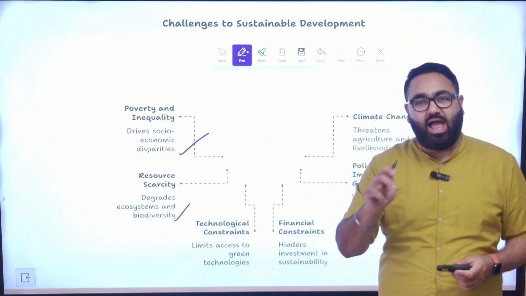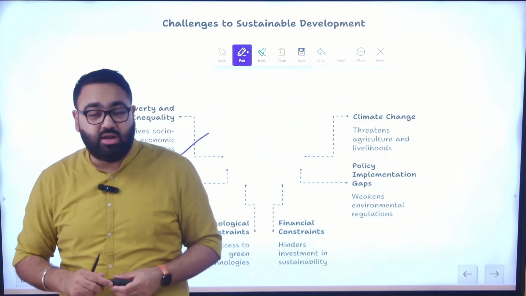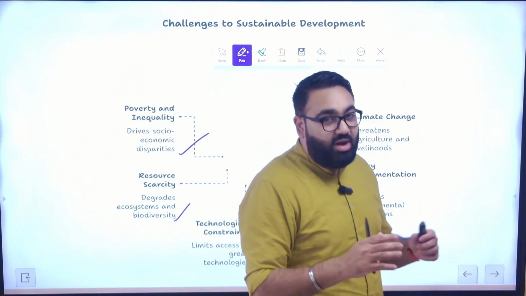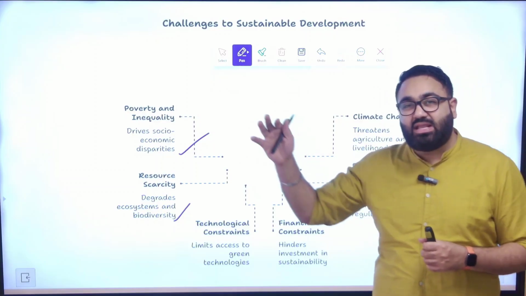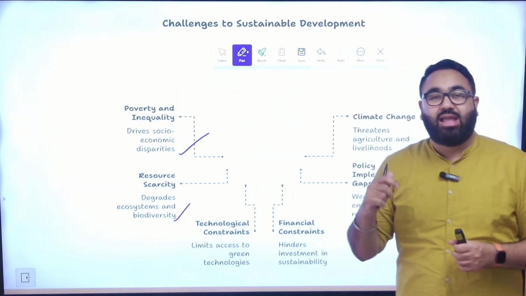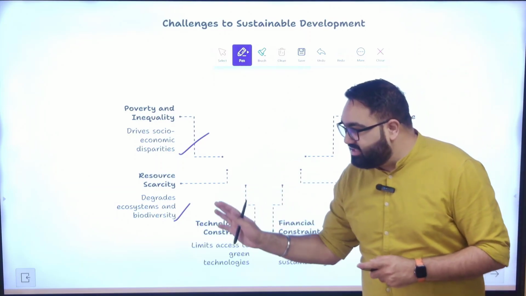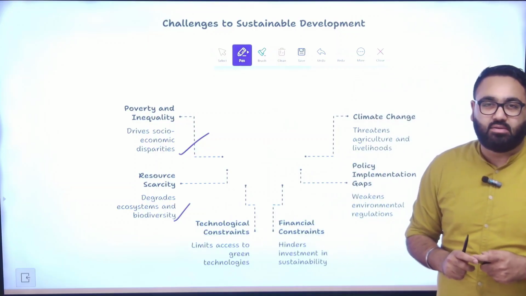Same is the issue with land. Just because we have 17% of the world's population doesn't mean we have 17% of the land of the world. So when you are scarce with your resources, you have to then maximize using whatever you have in the interest of your population. And that would obviously sometimes go against the principles of sustainable development.